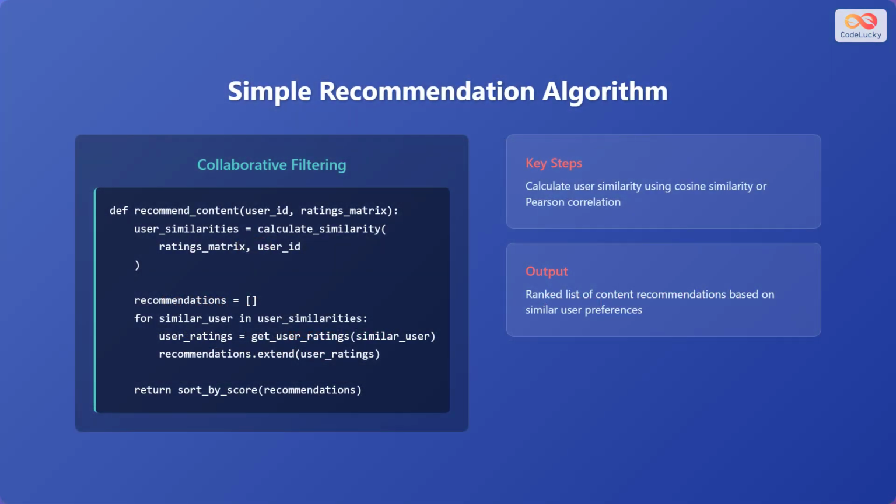Let us look at a simple recommendation algorithm. This code snippet shows a collaborative filtering approach. The key steps are calculating user similarity using cosine similarity or Pearson correlation. The output is a ranked list of content recommendations based on similar user preferences.